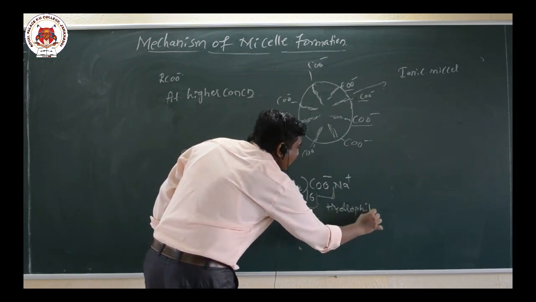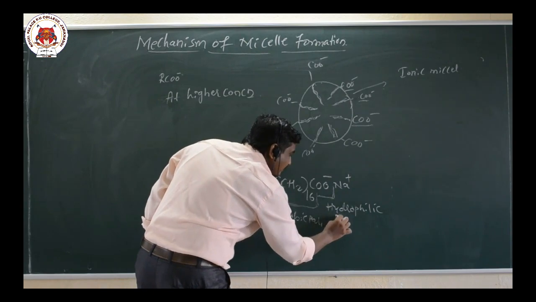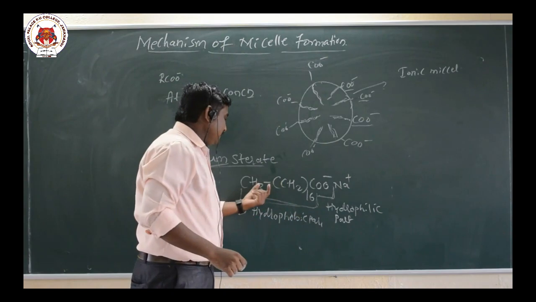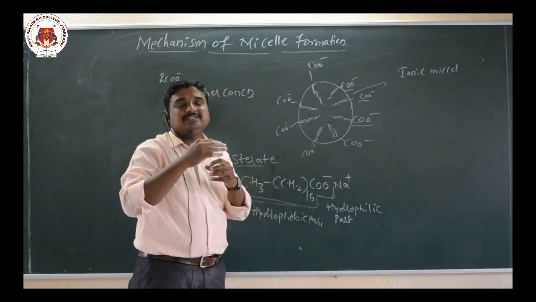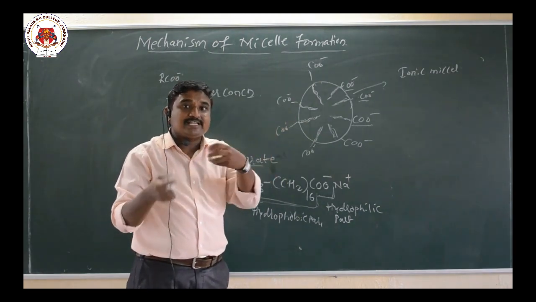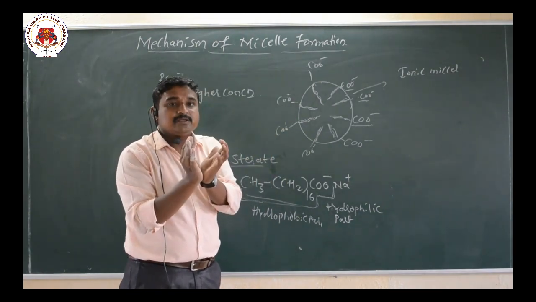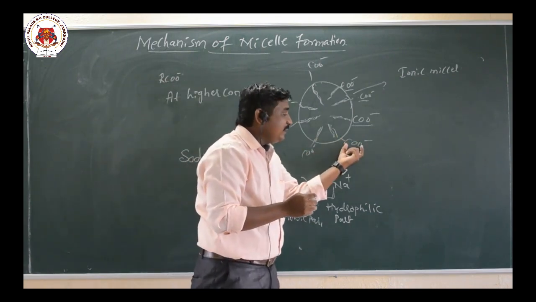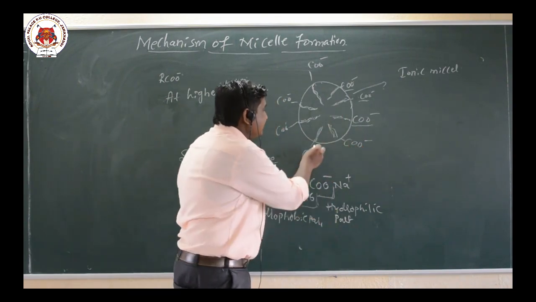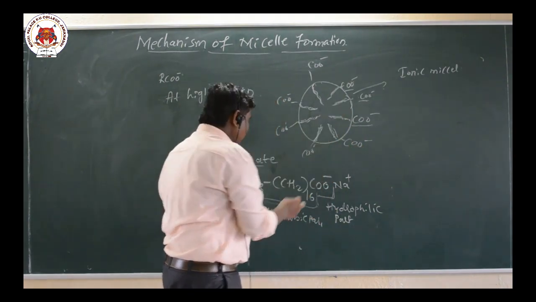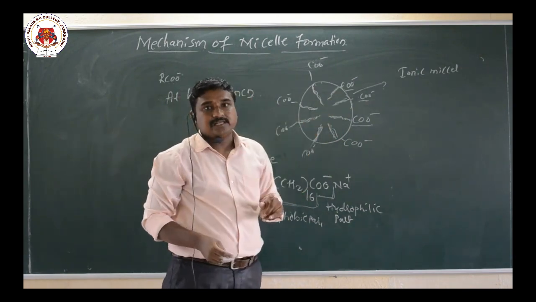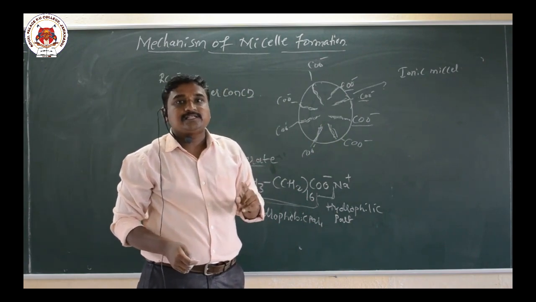Now at lower concentration, the hydrophilic part and this hydrophobic part will occupy the surface. As the concentration increases, the anions are pulled into the bulk, and there is a formation of a spherical shape structure. So here the hydrophilic part will project outside of the spherical shape, whereas the long hydrocarbon chain, this one, will project inside the spherical shape. Formation of what here? Ionic micelle.